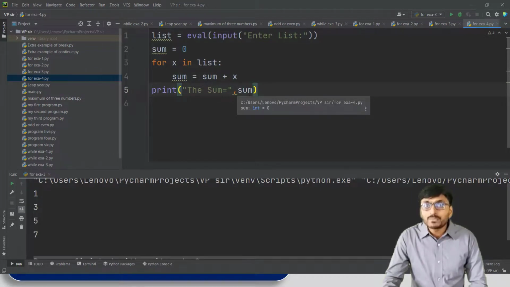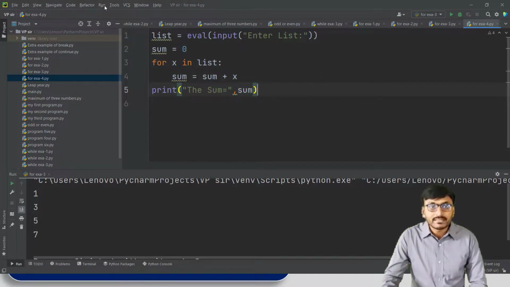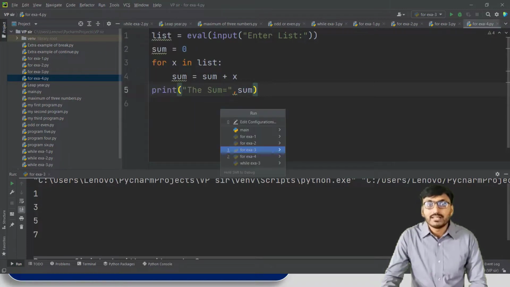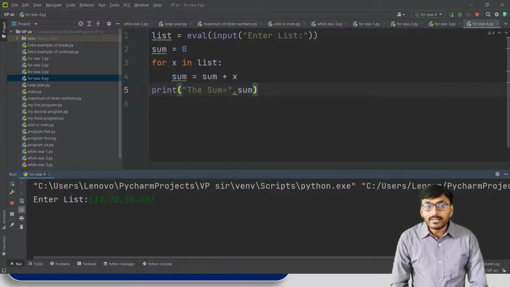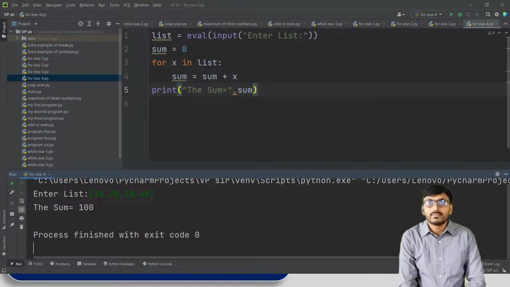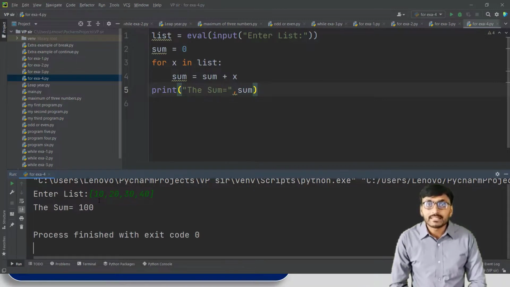So the output of this program, if we run this program, then we get the output: first enter list, we enter the list 10, 20, 30, 40, and then we get the sum is equal to 100. It means summation of all elements of the list. So this is about our fourth example of for loop.